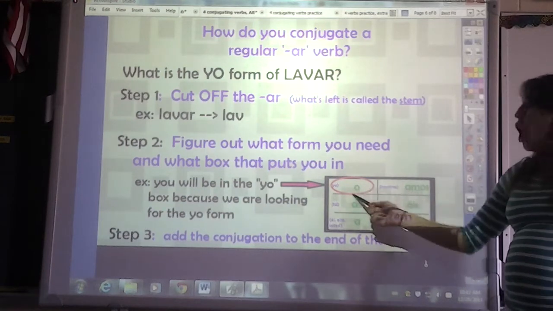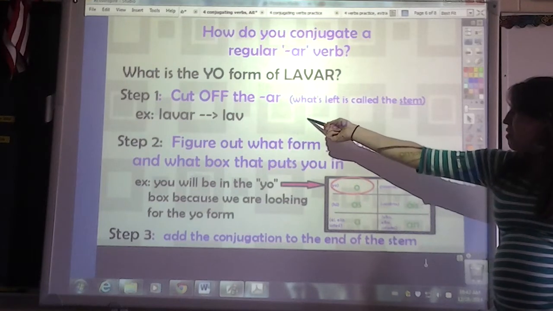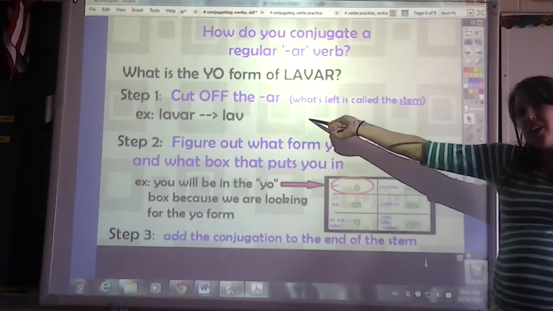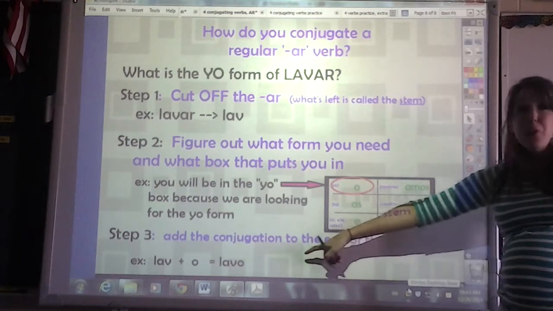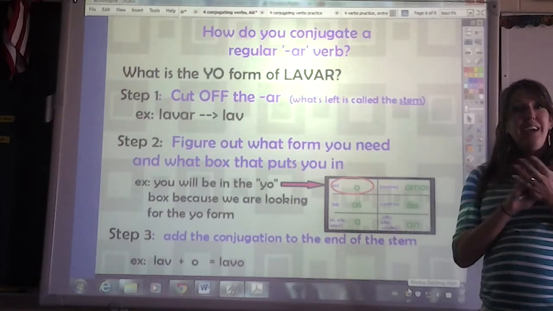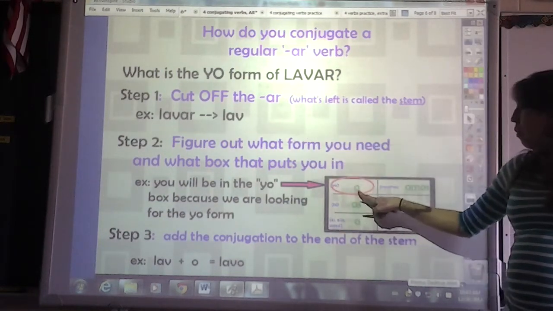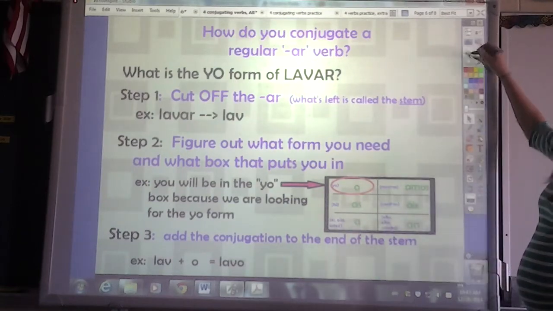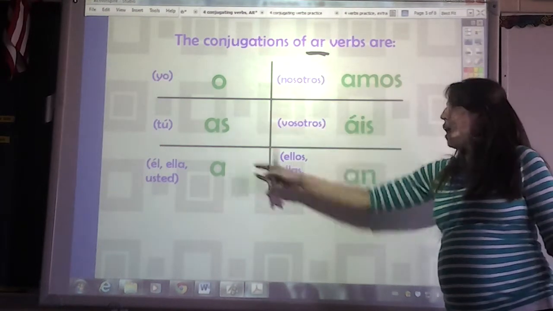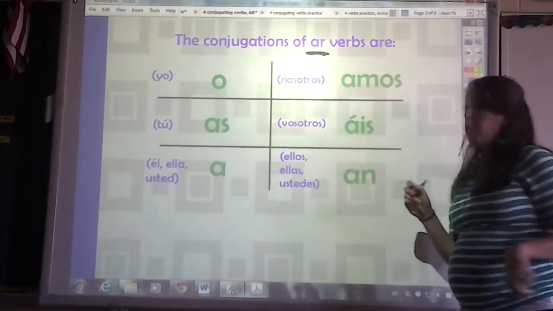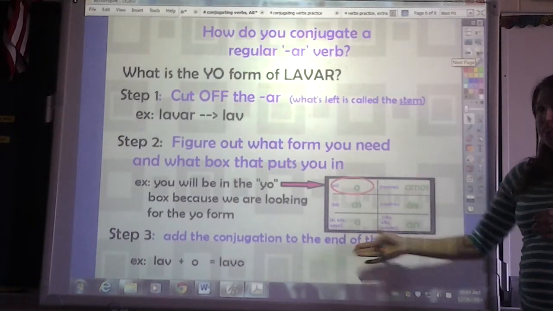So, we found an O. That's our conjugation. That's in that box. We add it to the end of the stem, which was lavar. So any ideas what we'll end up with? Did you get lavo? Yay! Olé, muy bien. All right, so we have lav plus O gives us lavo. Remember, this was our yo ending, okay? This is what we add after we cut things off, okay? So, the yo form of lavar, lavo.